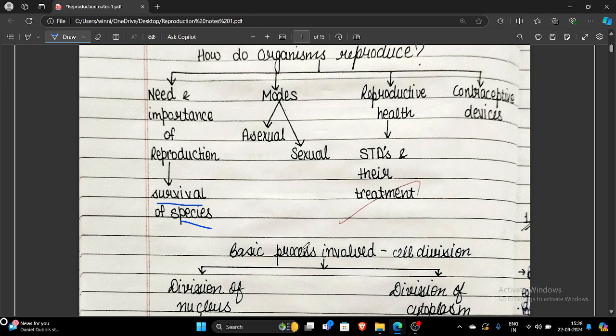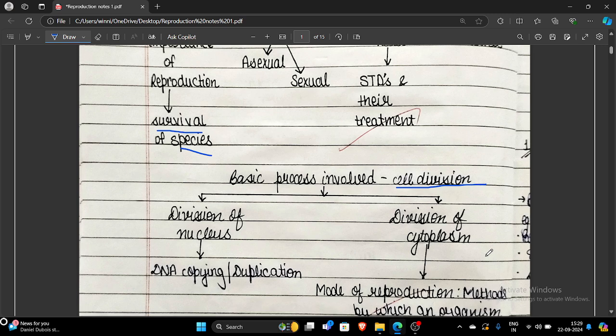The basic process that occurs during reproduction is cell division, which in turn is divided into two basic sub-processes. One is the division of the nucleus and the other is the division of the cytoplasm. In the case of division of the nucleus, what happens? Whatever DNA content they have is divided into two equal parts. After that, it is followed by division of the cytoplasm, in which the cytoplasmic content is also divided into two equal parts and transferred to the progeny.